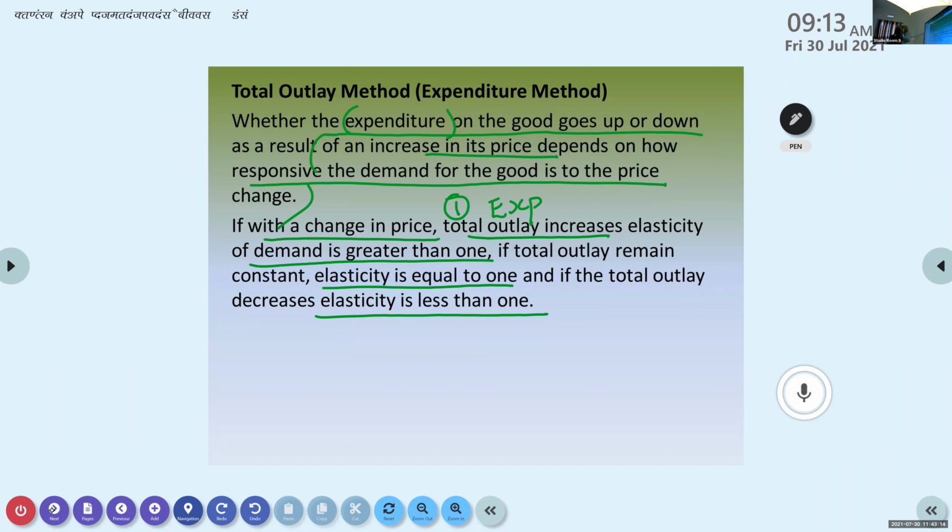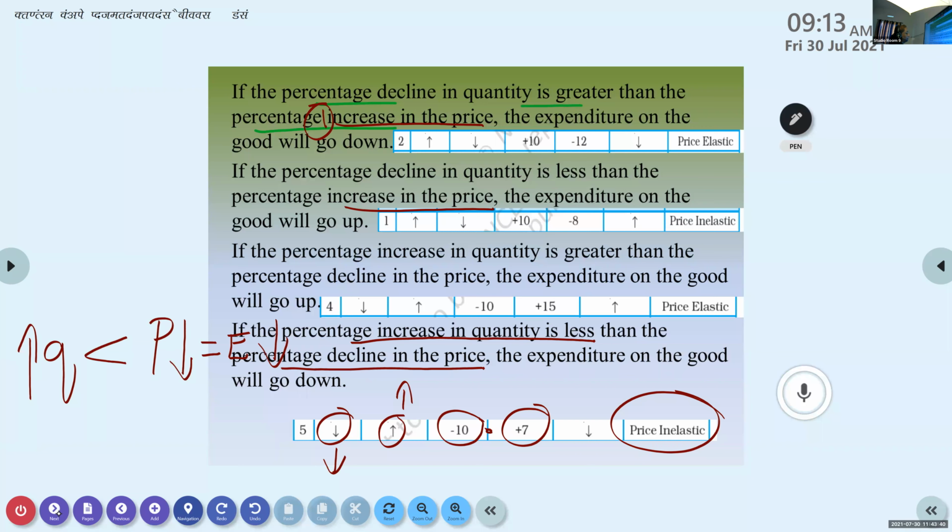Okay, now with a change in price, I told you that three situations can happen. One is total outlay can increase. If it increases, elasticity of demand will be greater than 1. If it remains same, if it remains constant, that will be equal to 1. If the total outlay decreases, elasticity is less than 1. Now, 5 types of elasticities. It's not 5 types actually. 5 different situations I told you. Otherwise, we can say 6 different situations I told you related to price elasticity. These are the 6 different situations.